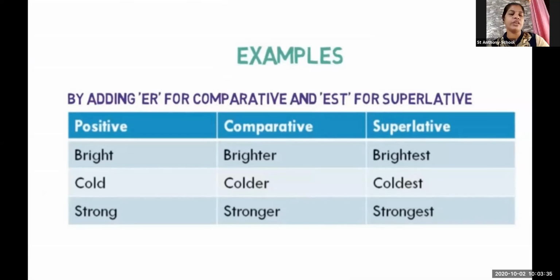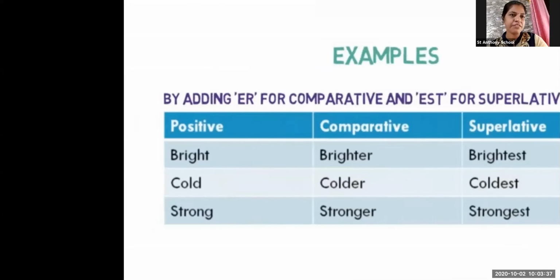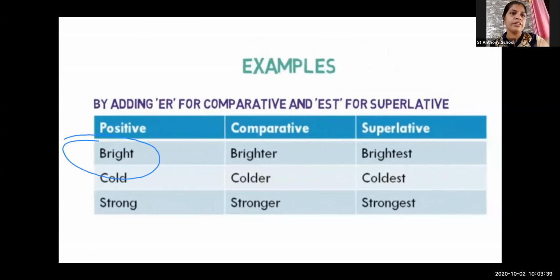You can see over here we have the word bright. When I was talking about the positive sentence, I said Seema is a bright girl. But when I came to compare, I found that Rina is brighter than Seema.